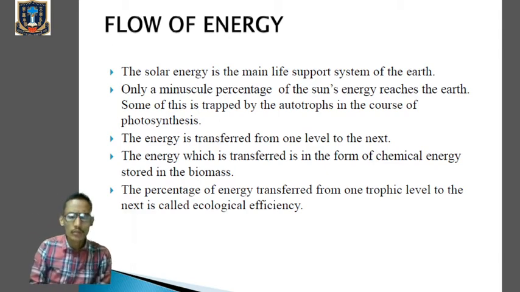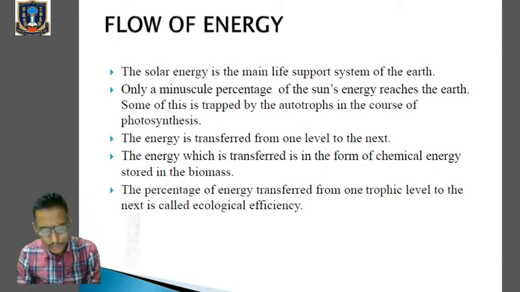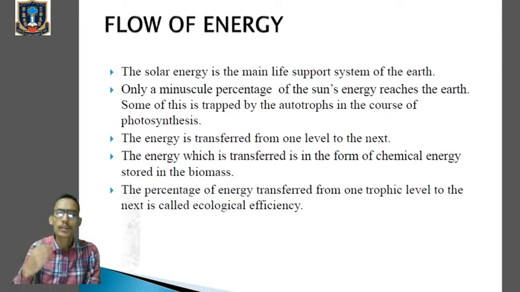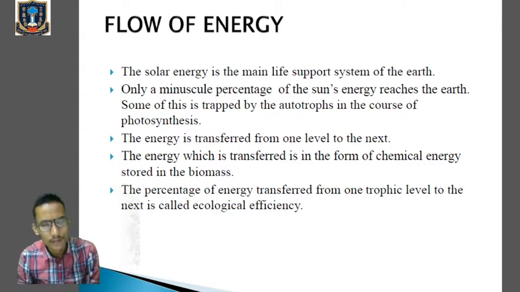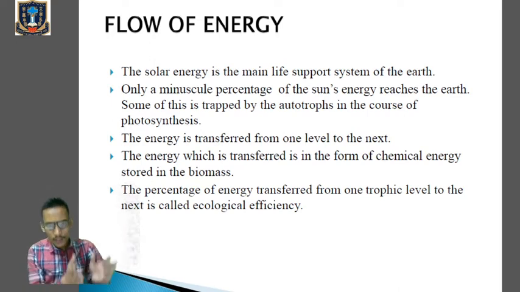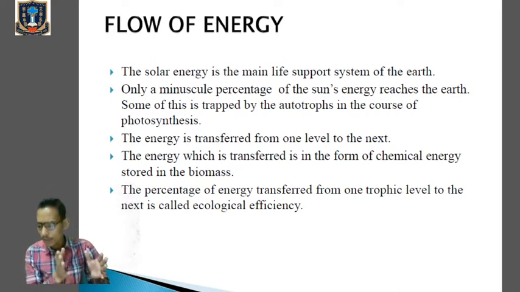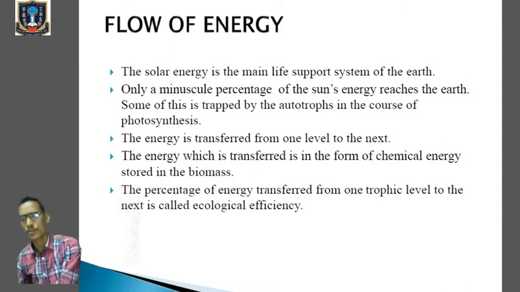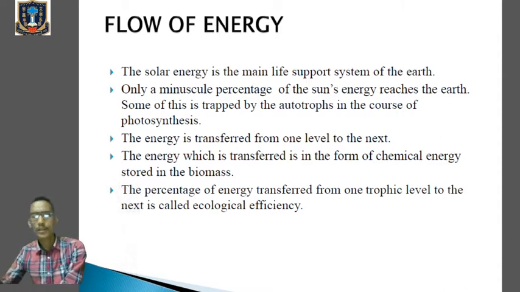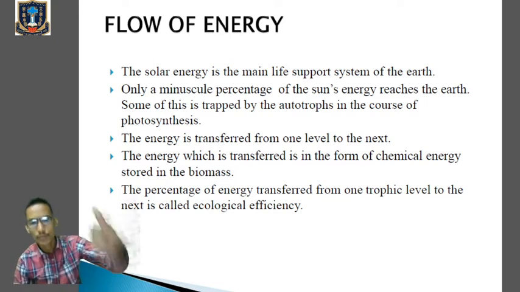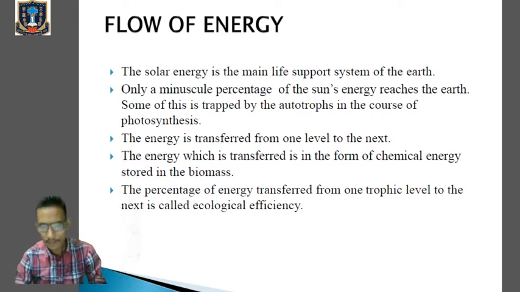So, whenever the green plants perform photosynthesis and manufacture glucose or food, solar energy will be converted into chemical energy and will be stored. That means the solar energy trapped by the producer, by the autotrophs, will be converted into chemical energy and stored, so that whenever the primary consumer feeds on the producer, chemical energy will move to the consumer. Clear? Okay.